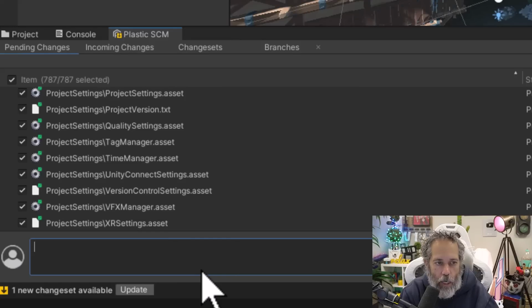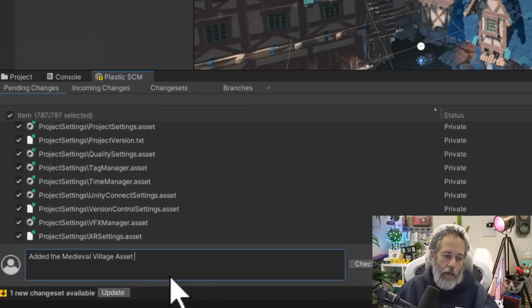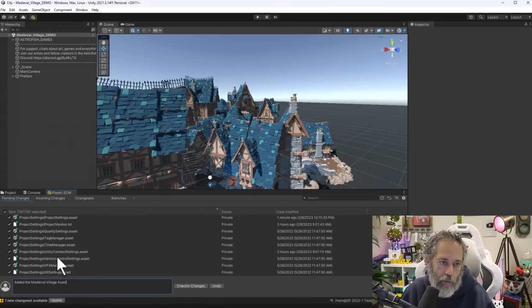So for the change message, I'm going to say that we've added the medieval village demo or asset. That's what we want. Added the medieval village asset. I'm going to spell medieval right.